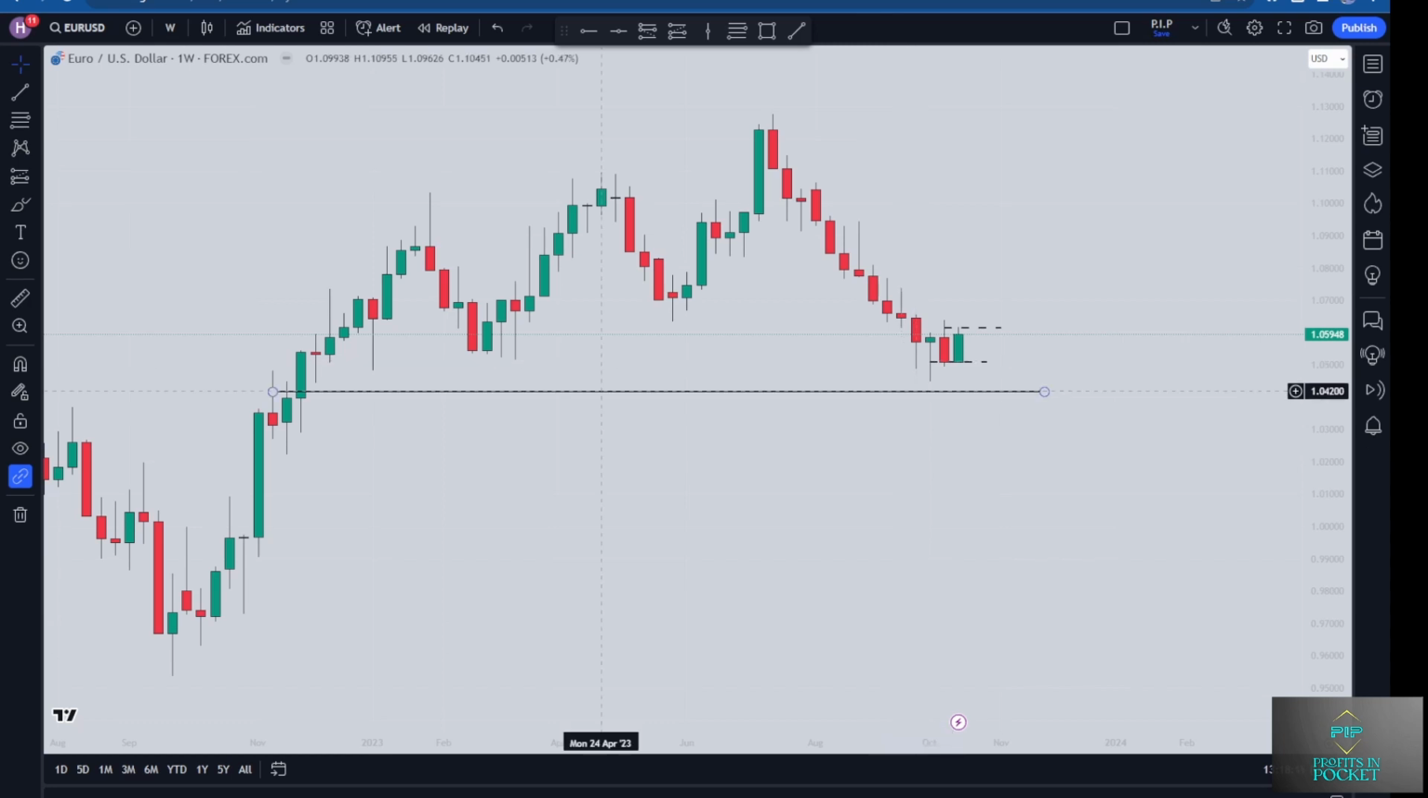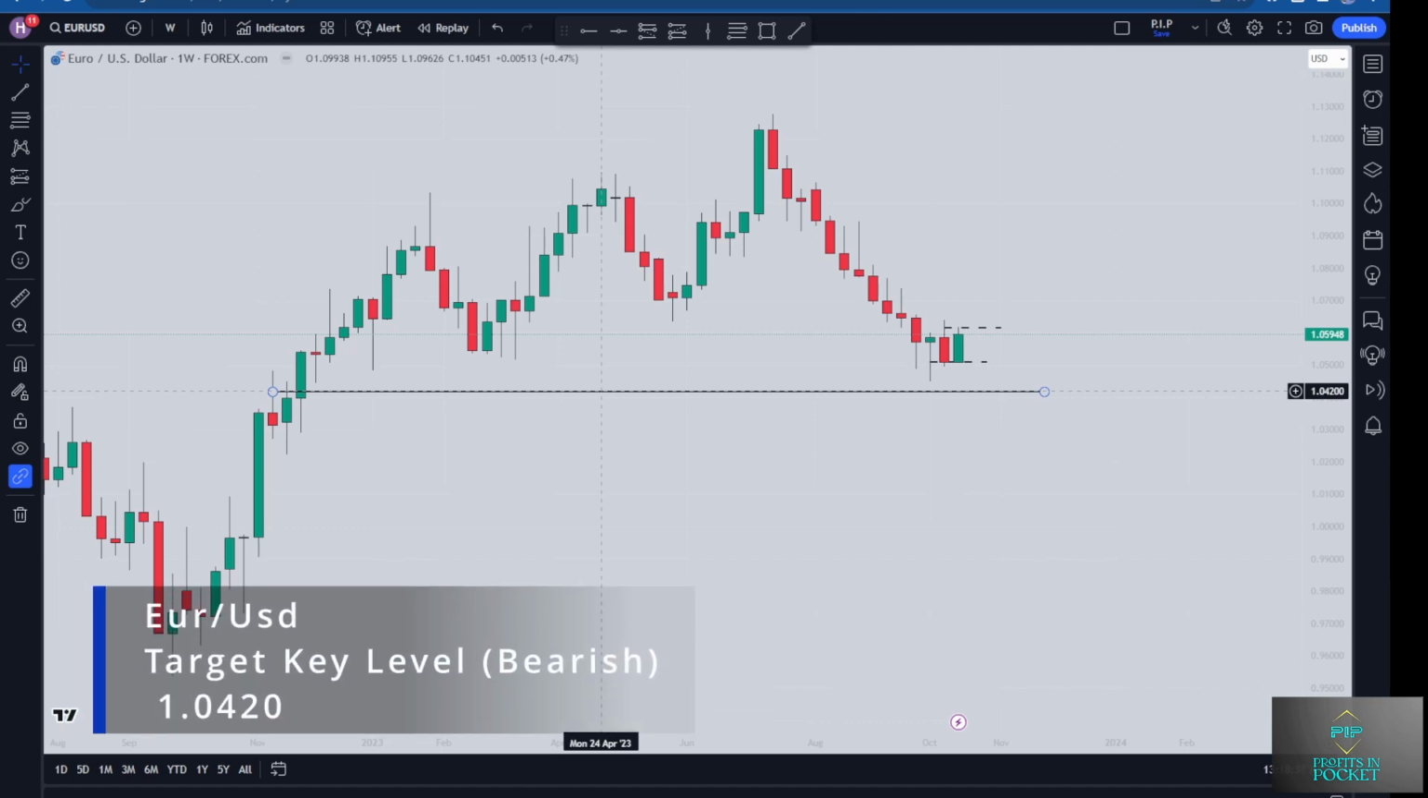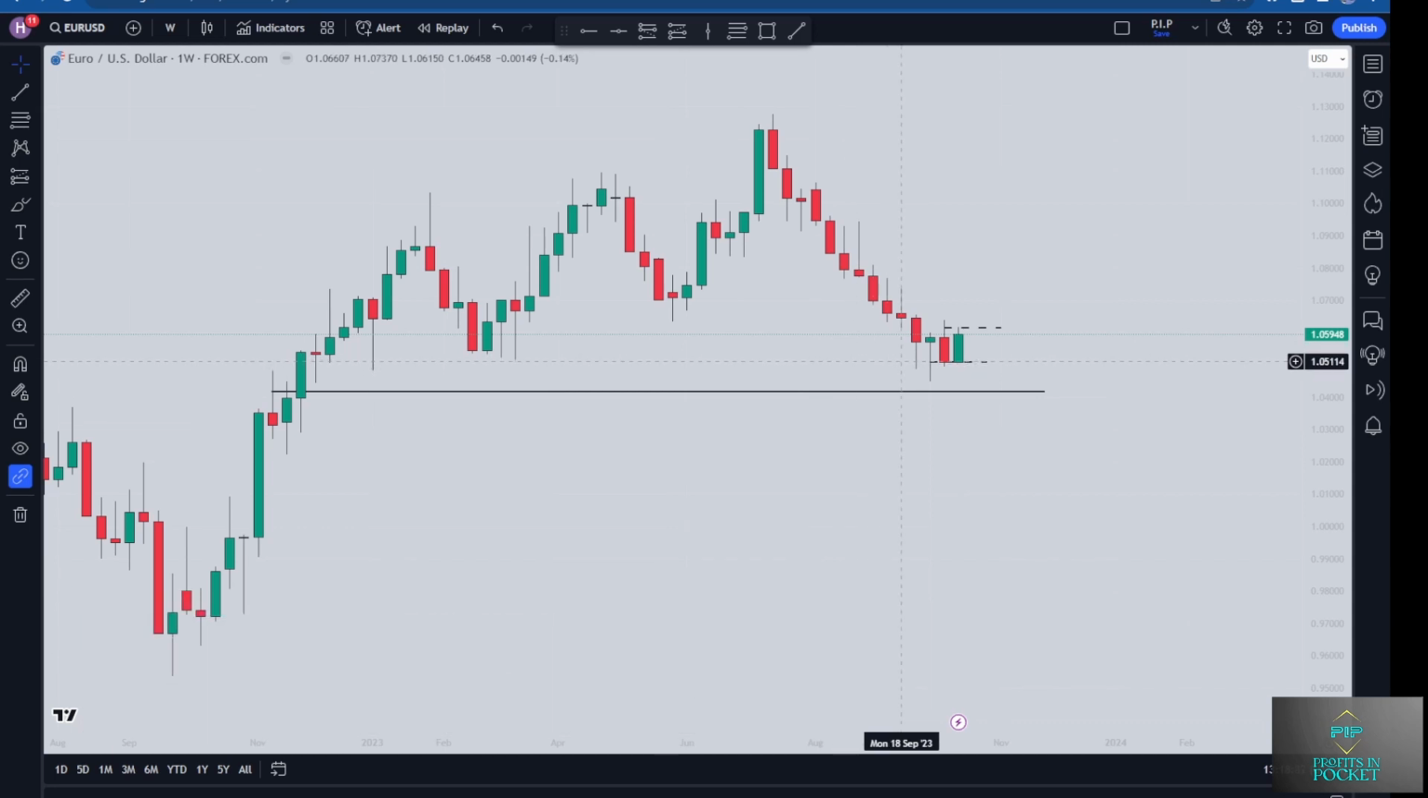So if the dollar index stays bullish, I'm looking for a bearish target on the euro dollar at 104.20, but I need a daily close below this 105.10 area. Prices made a run up to the 106.15 level, which on the daily, if we closed above that, I would no longer look to be bearish on the euro US dollar. So that still stays in play for this upcoming week.